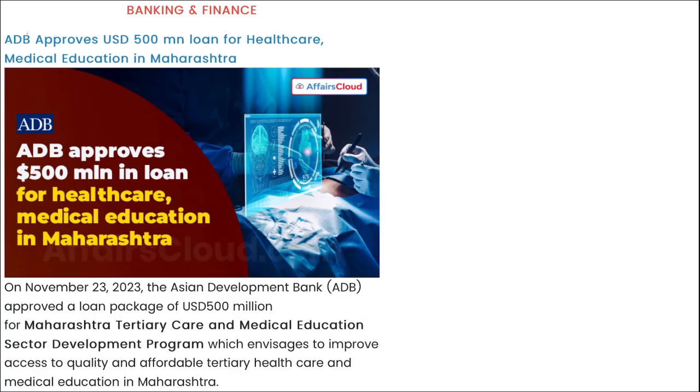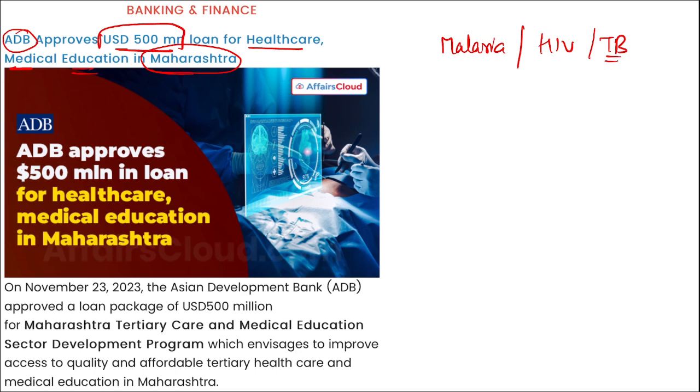So here you can see it is Asian Development Bank, and for the healthcare and medical education system in Maharashtra, a $500 million loan was approved by Asian Development Bank. This will reduce the burden on Maharashtra of various diseases such as malaria, HIV/AIDS, and tuberculosis, correct? With this amount, we can make better use of domestic as well as import international machinery for this purpose, right?